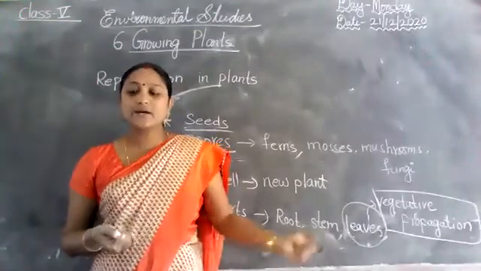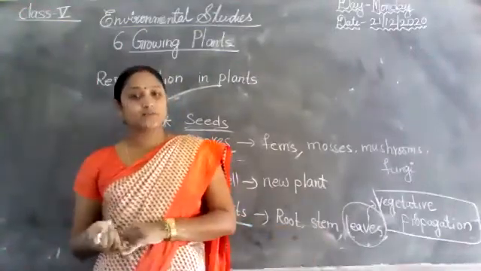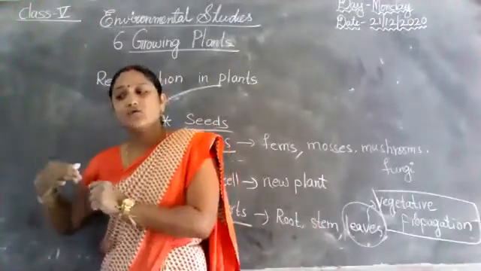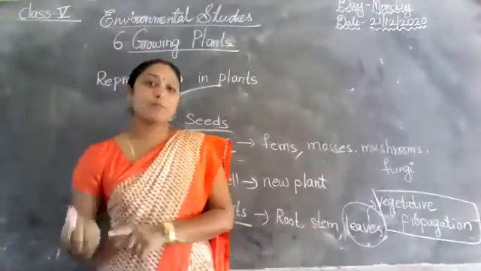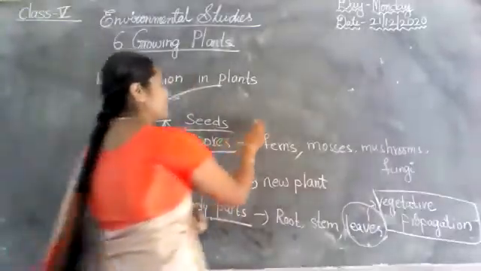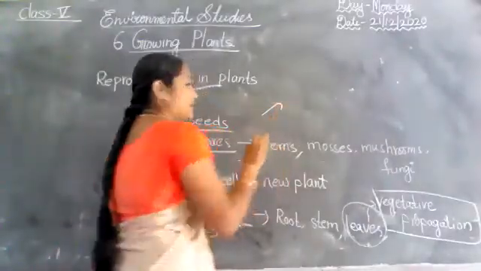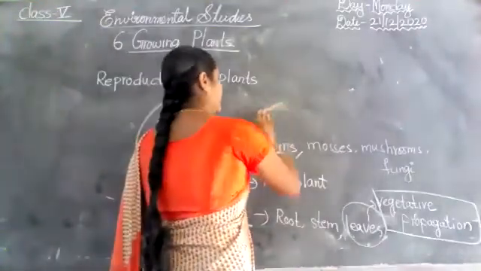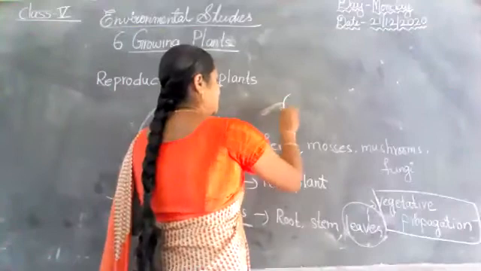And next, some plants such as garlic and onion can grow new plants from their bulbs. Bulbs, I already taught this. See, for example, what is this? Garlic. See, this is an onion.